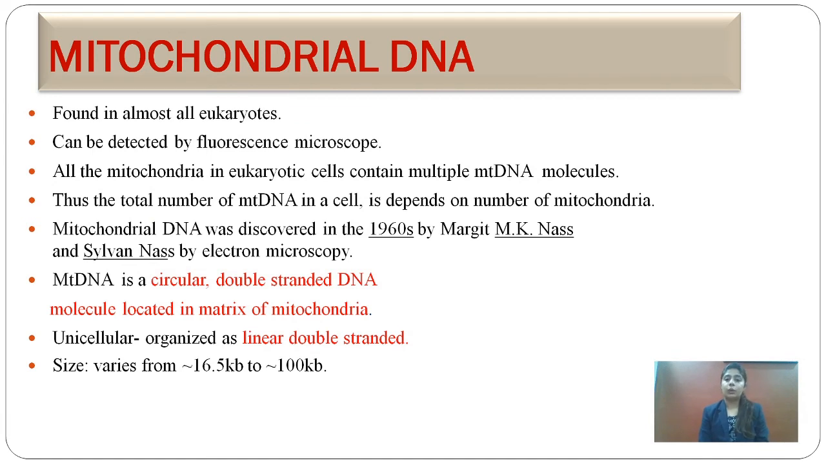Mitochondrial DNA is found in almost all eukaryotes. It can be detected by fluorescence microscope. All the mitochondria in a eukaryotic cell contain multiple copies of DNA molecules. The total number of mitochondrial DNA in a cell depends on the number of mitochondria. It was first discovered in 1960 by Margit and Nass by electron microscope. Mitochondrial DNA is a circular double-stranded DNA molecule and it is located in the matrix of the mitochondria. In unicellular organisms, it is linear but double-stranded. The size of the mitochondrial genome varies from approximately 16.5 kb to 100 kb.